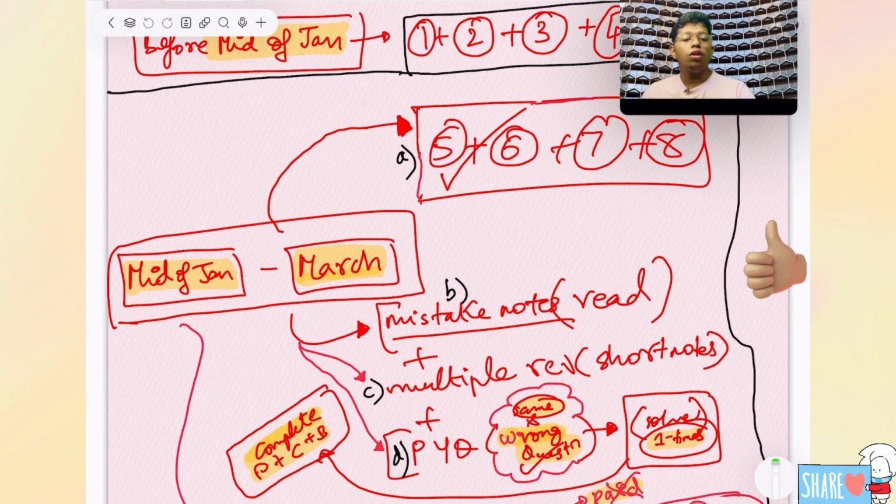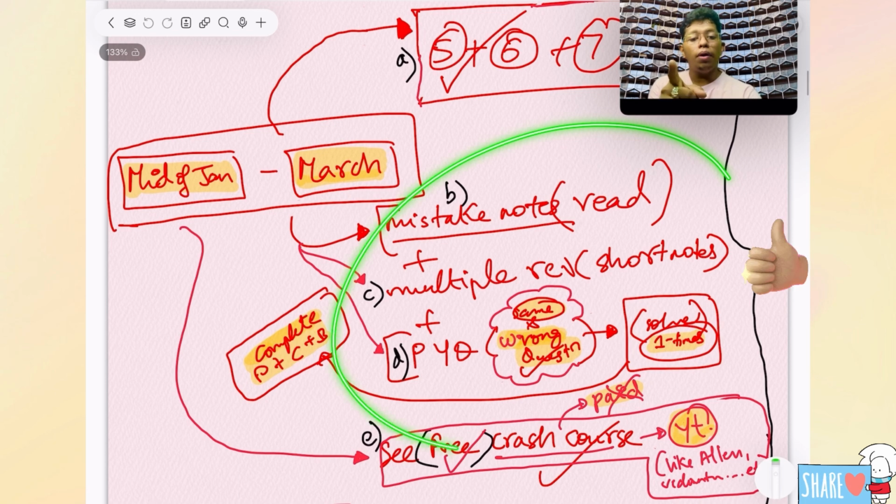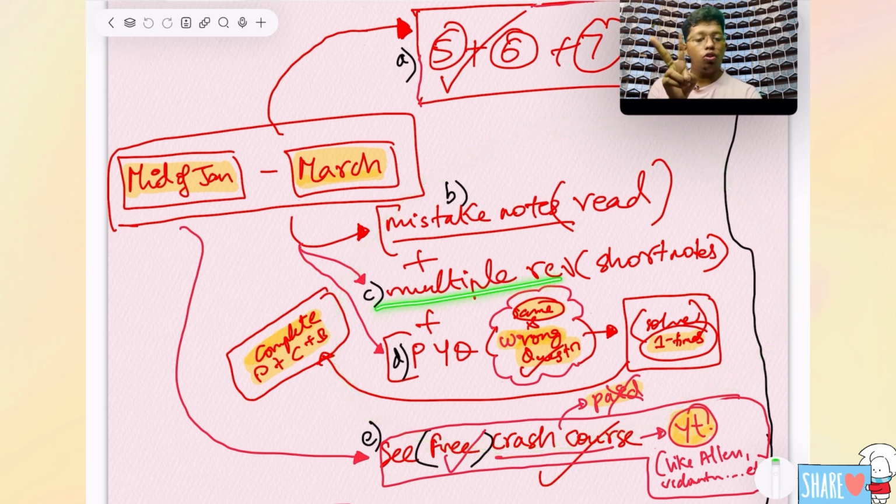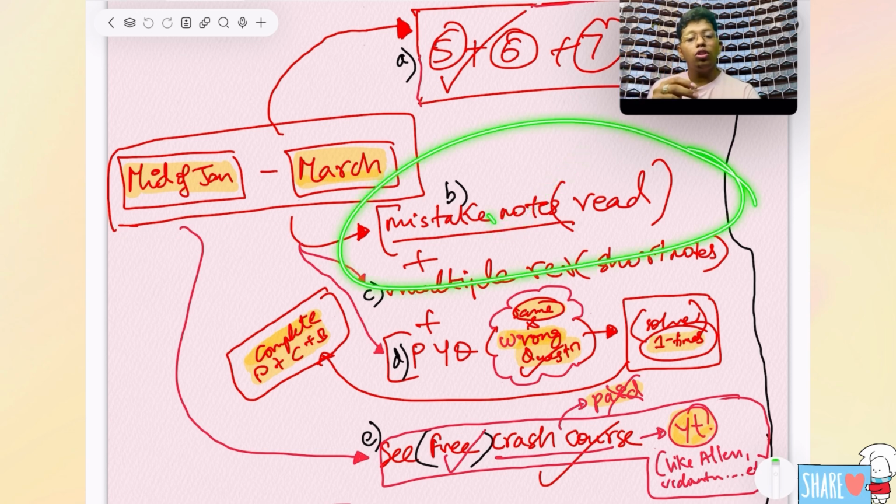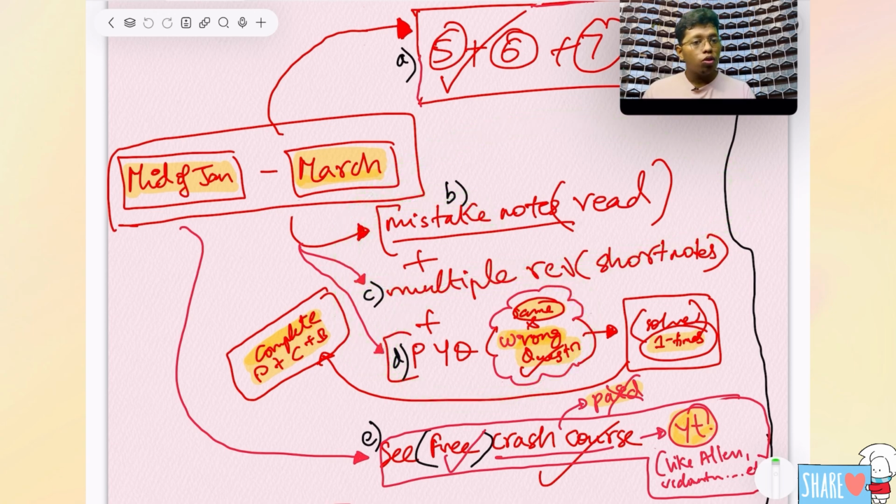In this time, I will say how to complete this. You should do multiple revisions, like by short notes, or NCERT also you can see sometimes. Mistake notes you should see once. After this, again you should test your knowledge before writing the test: PYQs you should solve. Sir, PYQs again fully?